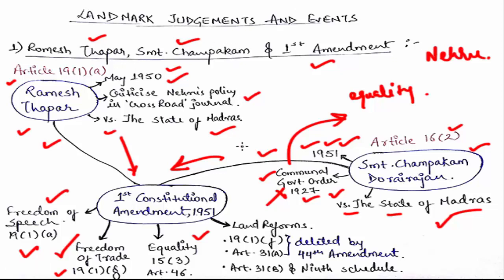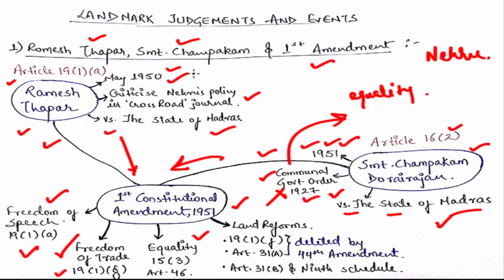Then the most important and most talked about feature of the first constitutional amendment. In most videos, if you see, you always get to know that the first constitutional amendment was on land reforms. Yes, it is correct that it was on land reforms, and land reforms was one major aspect of the first constitutional amendment, but it also curbed the freedom of speech. It also curbed the freedom of trade.